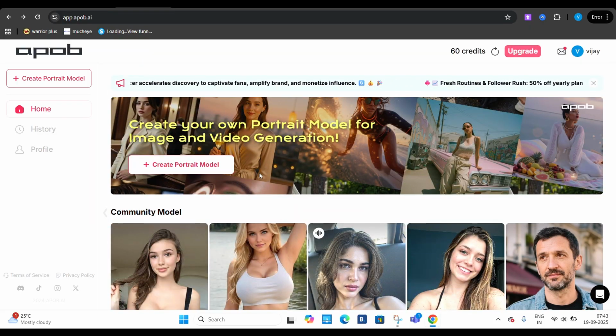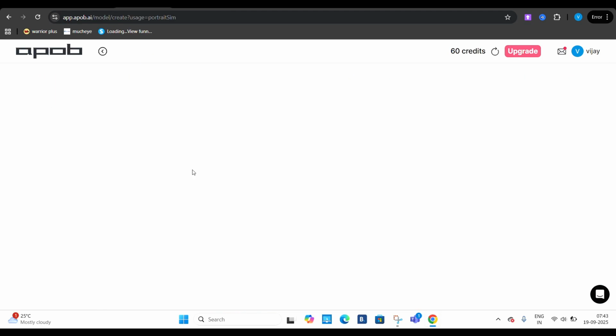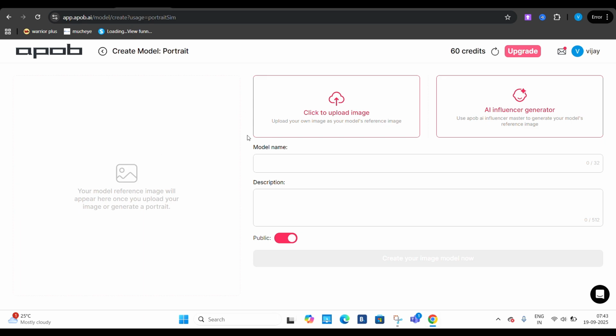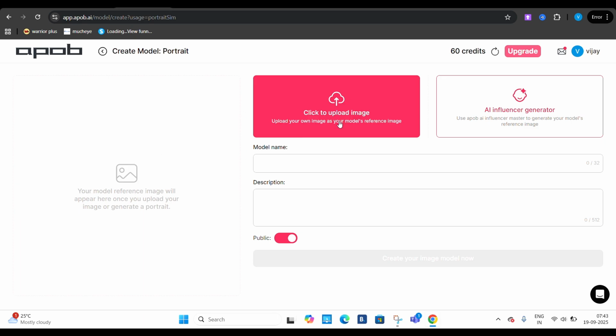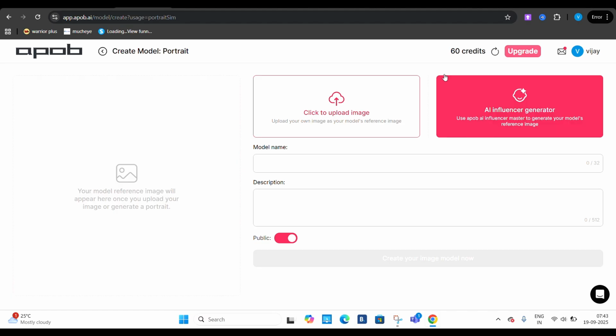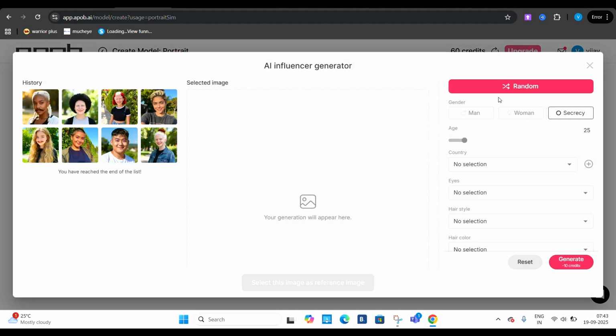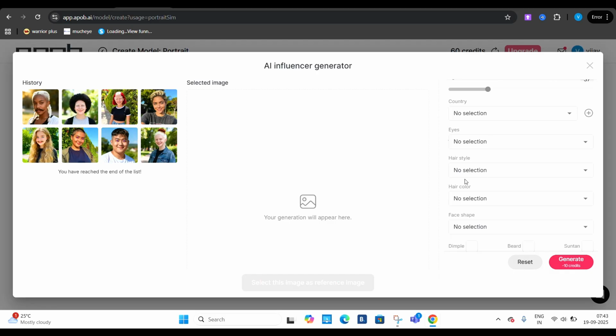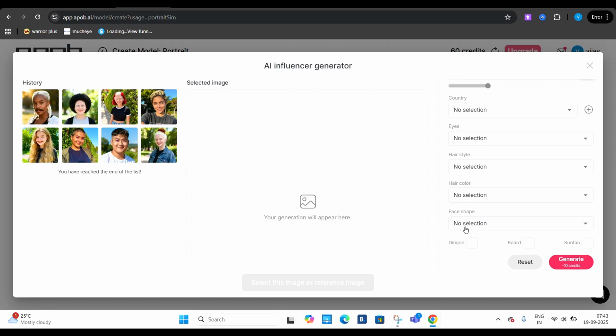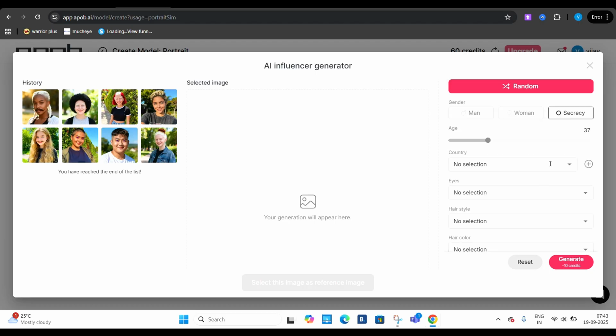But now let's go ahead and do that ourselves. You can click on create a portrait. This is one of the most core features, and you can either upload your reference image or make an AI influencer with the generator. The settings are over here. You can make it man, woman or other, and the age goes all the way from 18 to over 90. And you have the country, the eyes, hairstyle, hair color, face shape, the dimple, beard and so on. So let's go ahead and click on randomize.